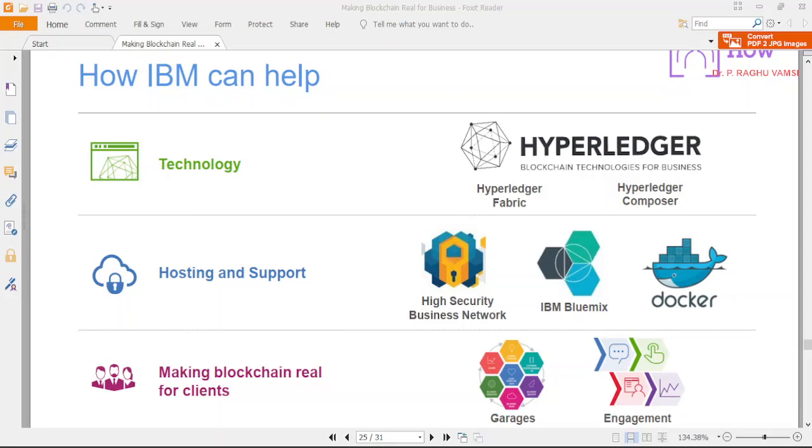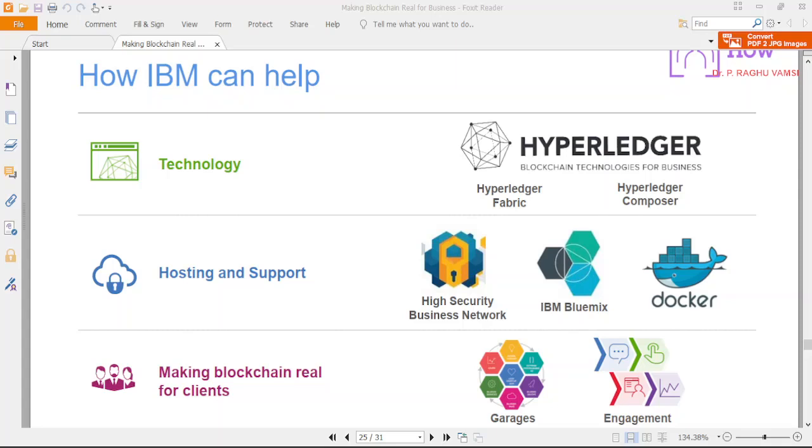for example, if you look at this slide, making blockchain real for clients, in which we have several applications here, garages, etc., engagements. These are the various interactions with the blockchain, and this has to be communicated, or linked, with the technology that is called Hyperledger Fabric technology. So in this Hyperledger, we have two components here: Hyperledger Fabric and the Composer. See, this Fabric is the main technology, whereas Composer is the one which is used for developing your projects.